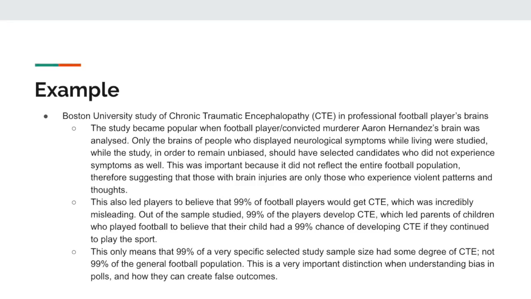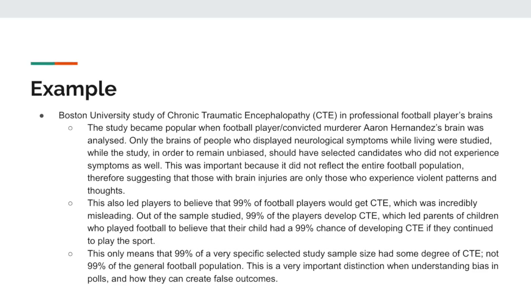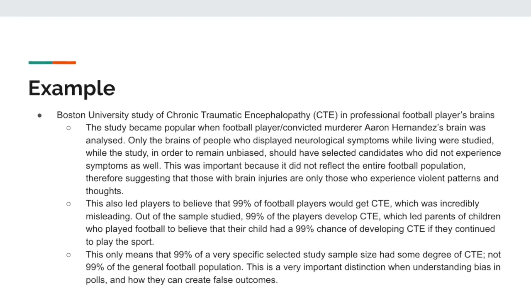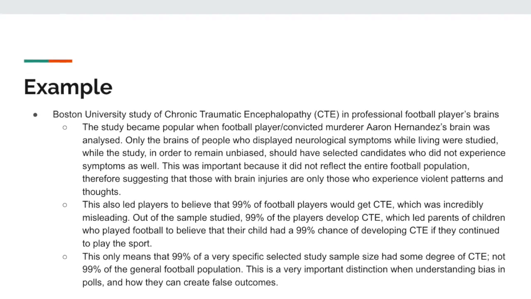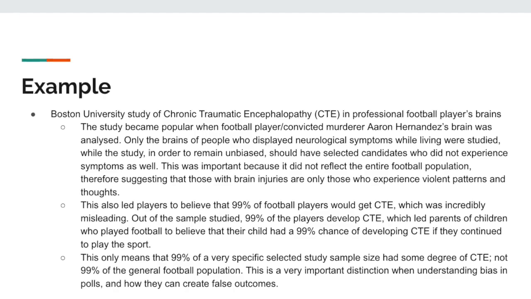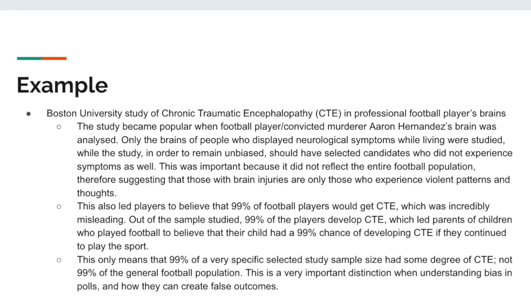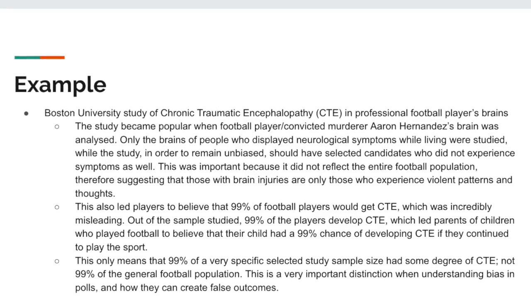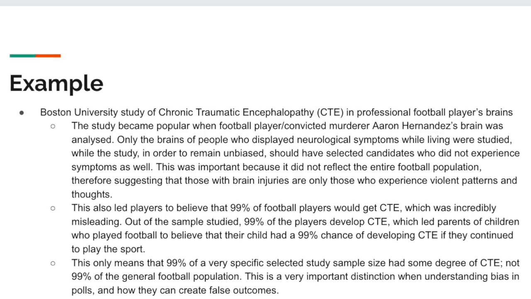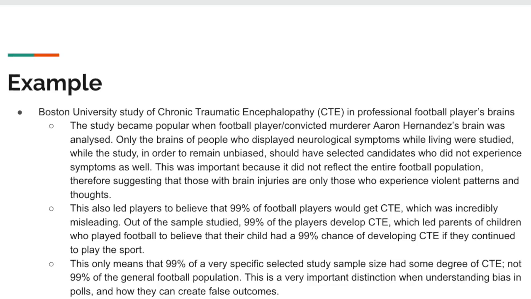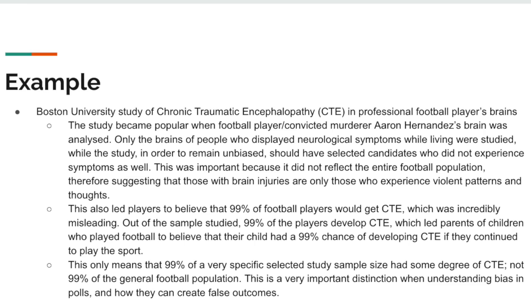It also led players to believe that 99% of football players would get CTE, which was incredibly misleading. Out of the sample studied, 99% of the players developed CTE, which led parents of children who played football to believe that their child had a 99% chance of developing CTE if they continued to play the sport. Without information, it meant that 99% of a very specific selected study size had some degree of CTE, not 99% of the general football population. This is a very important distinction when understanding bias in polls and how they can create false outcomes.